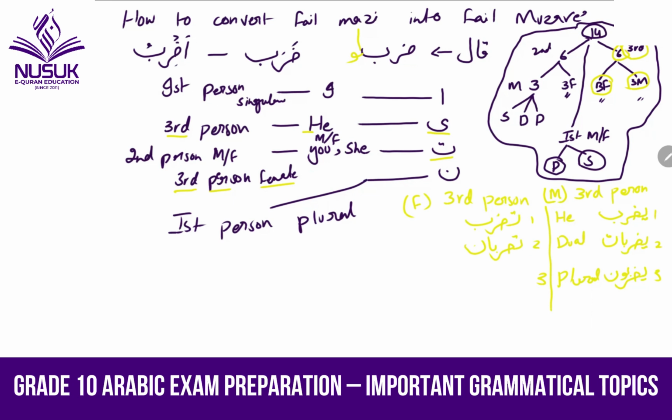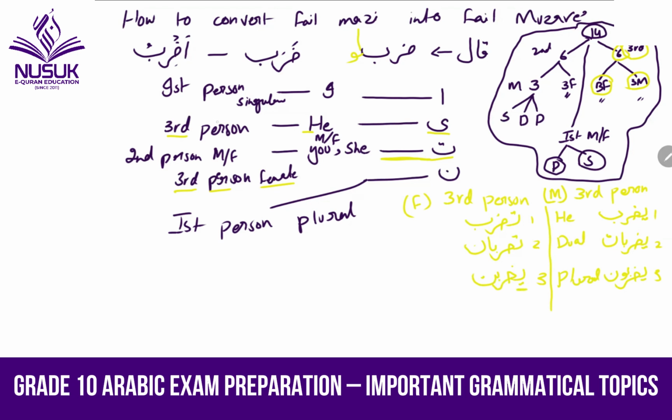But at this point, we have to look at the third person male. Yazribu, Yazribani, Tazribu, Tazribani. Just change ya into ta, okay? So it is Tazribu, Tazribani, and then this is a kind of change: Yazribna. I said that the majority use ta for the female, but at this point this is changed. It is again ya, okay?